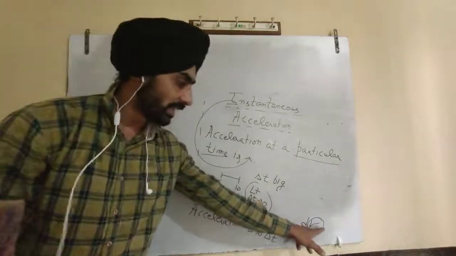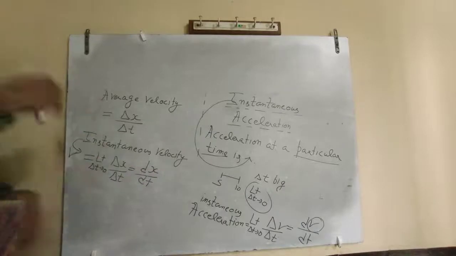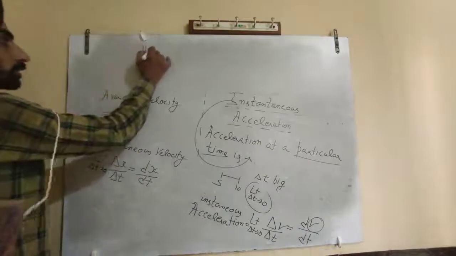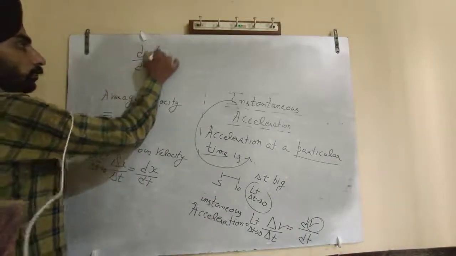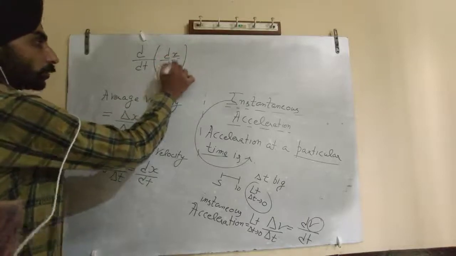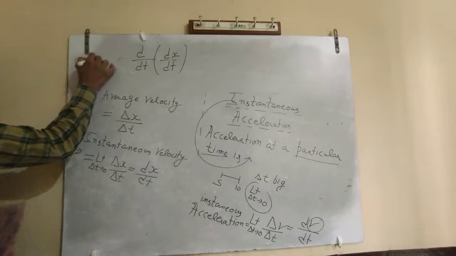You can put the value of v as dx by dt, and you are going to get the value of instantaneous acceleration.